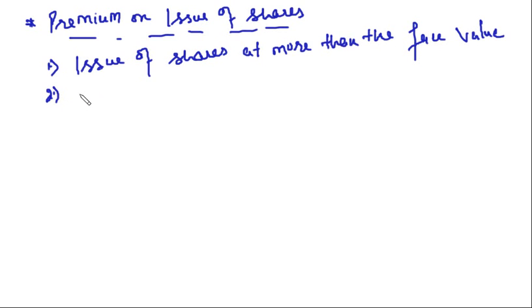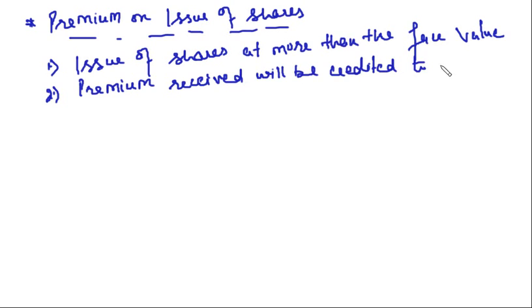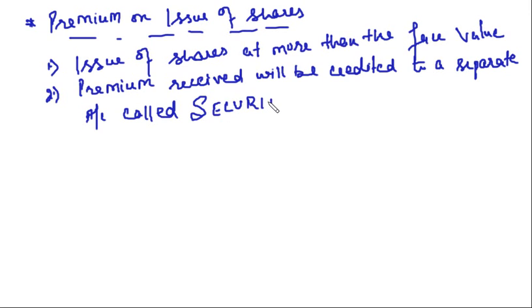Now, premium received will be credited to a separate account called securities premium reserve account, right?